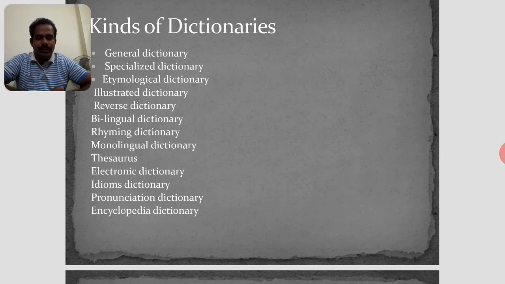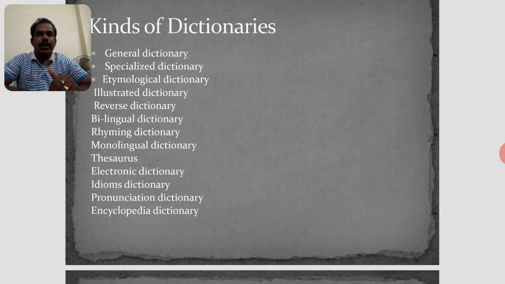Next, the Illustrated Dictionary. It contains descriptions, as well as pictures, words and pictures. It is useful for visualizing structures.